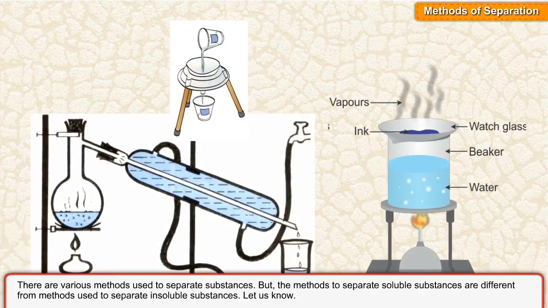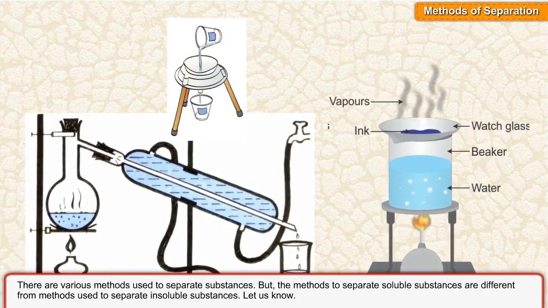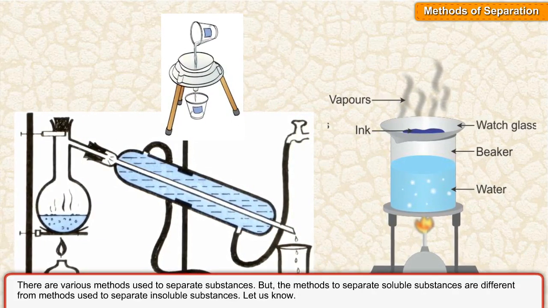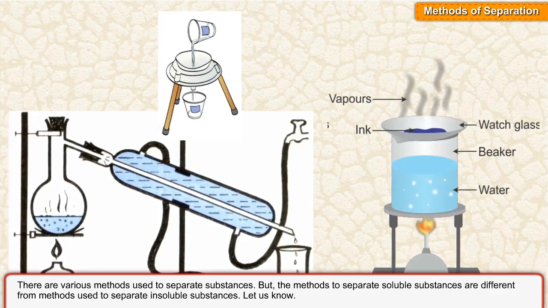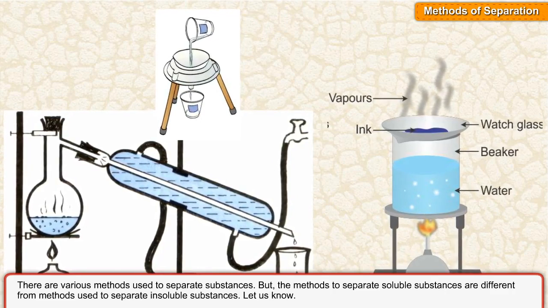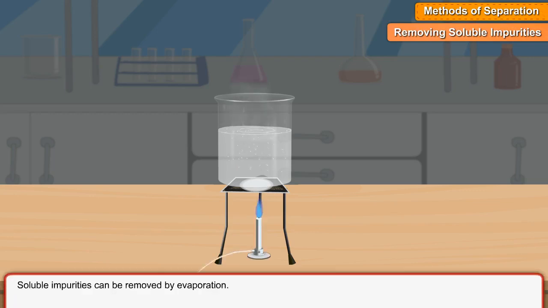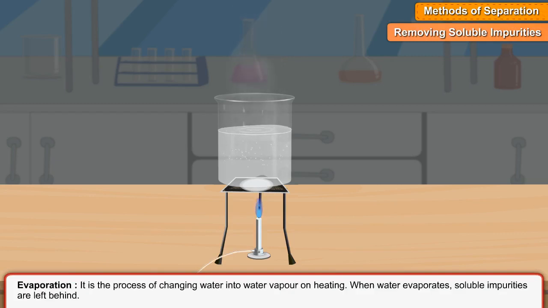Methods of separation. There are various methods used to separate substances, but the methods to separate soluble substances are different from methods used to separate insoluble substances. Let us know. Removing soluble impurities. Soluble impurities can be removed by evaporation. Evaporation is the process of changing water into water vapor on heating. When water evaporates, soluble impurities are left behind.